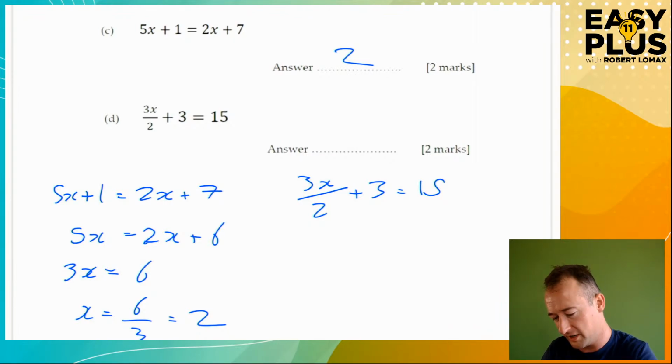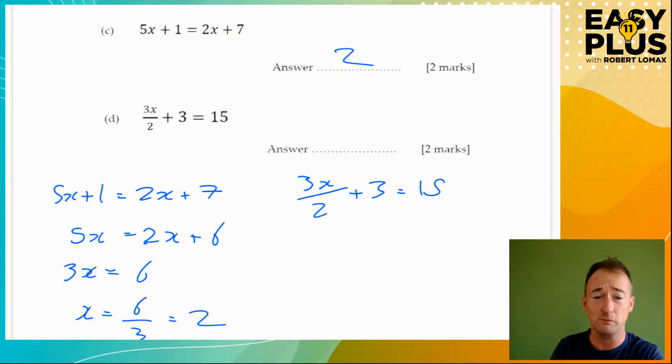Right, anyway, 3x divided by 2 plus 3 is 15. Okay, so we want just the term with x's in because we want a certain number of x's equals something. So which term do we need to get rid of? Of course, we need to get rid of the plus 3.